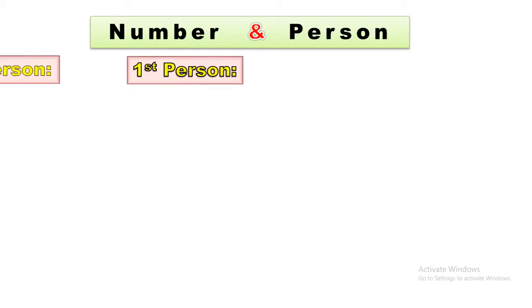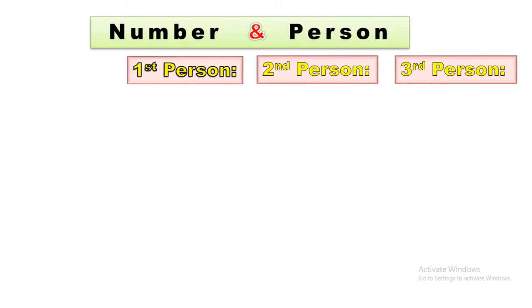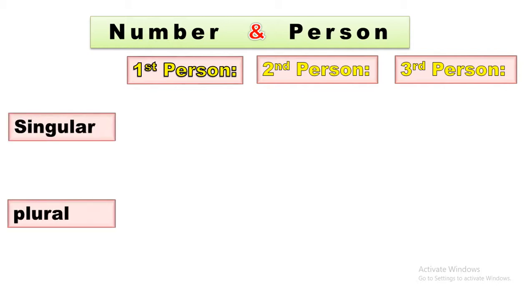We need to know the use of number and person, and you know that person can be divided into three categories. They are first person, second person, and third person. And number can be divided into two categories. They are singular number and plural number. Now this is the turn to know the first person singular number.